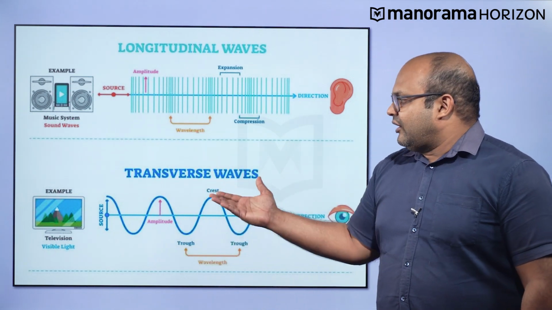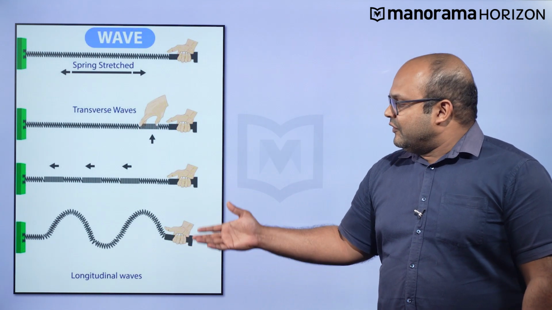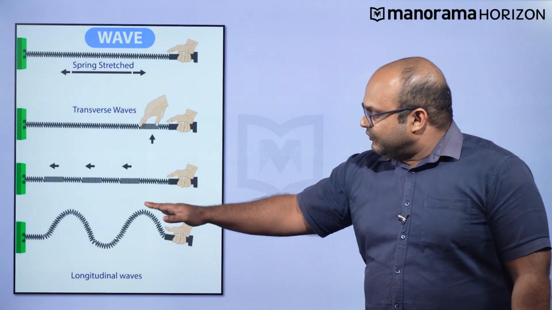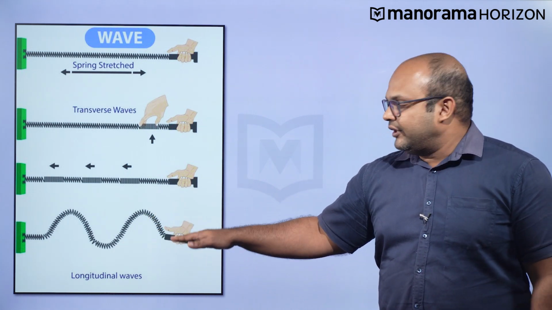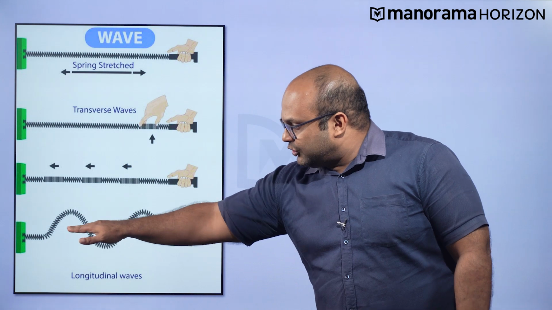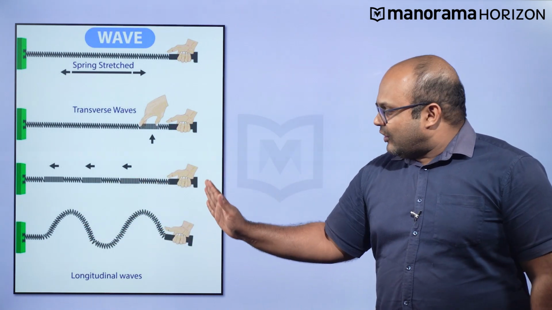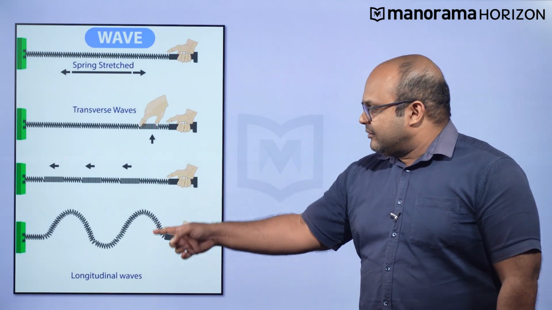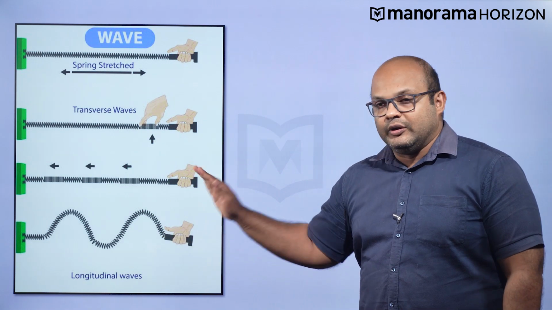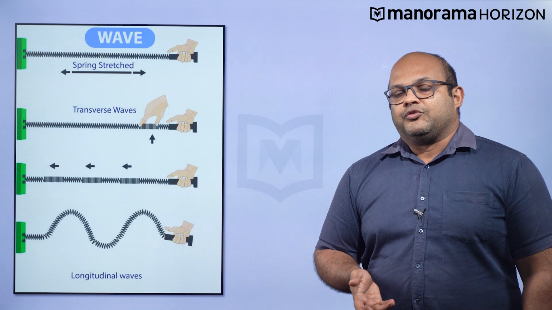Contrast this with a transverse wave. For example, look at the slinky again. When we jerk it up and down, the variation of the property, that is the location of the particles of the slinky toy, is in the perpendicular direction to the direction in which the wave is actually traveling. So, while the wave is traveling from me towards the wall, the actual movement of the particles is taking place up and down. So, it is perpendicular to the direction of the wave. This is an example of a transverse wave.